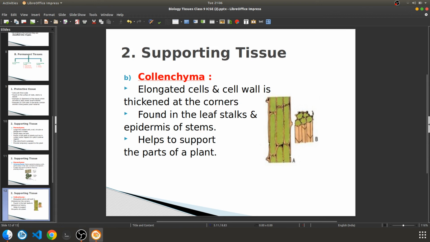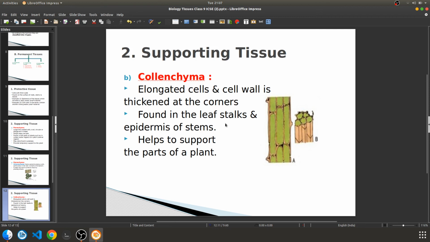Collenchyma are elongated cells, and the cell wall is thickened at the corners. So these are the elongated cells. See, this is the figure given. These are long cells, and cell walls are thickened at the corners. So at corners only cell walls are thick. Okay. So this green part is the collenchyma.